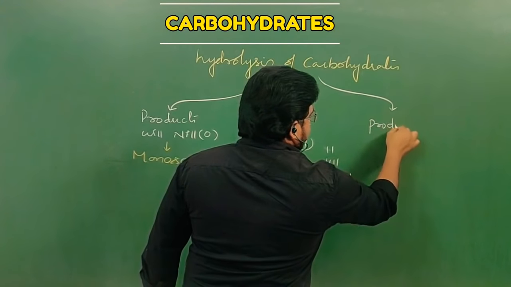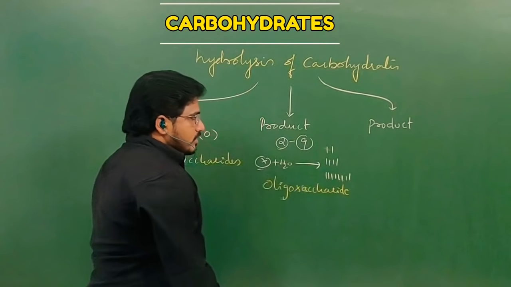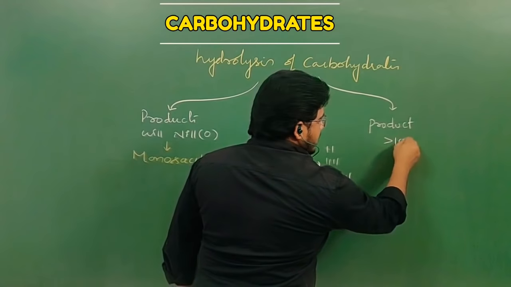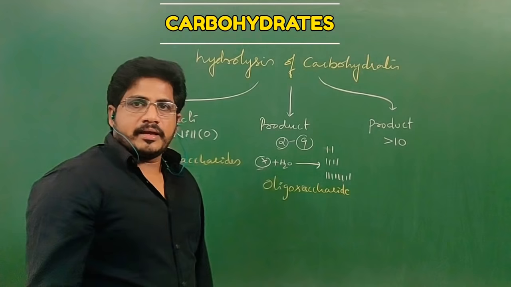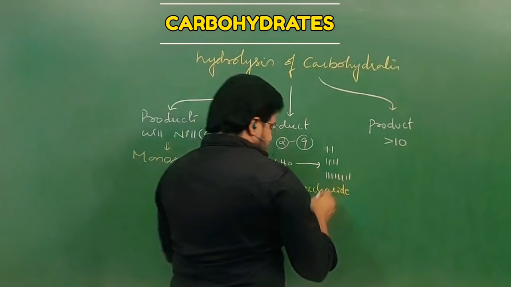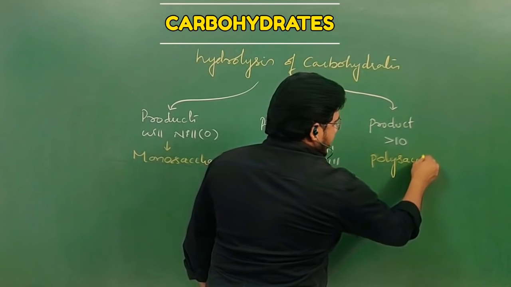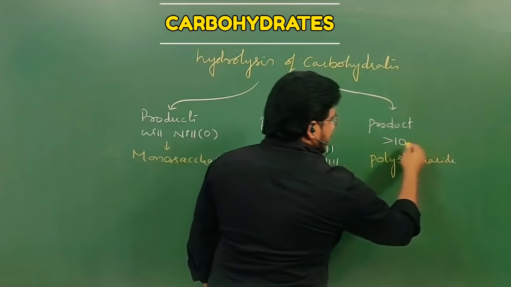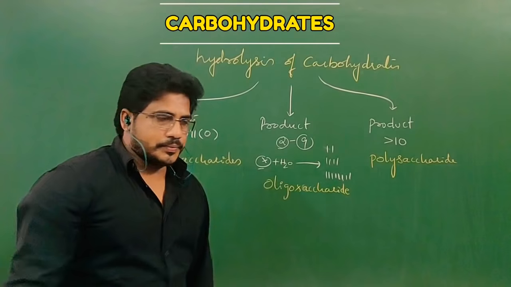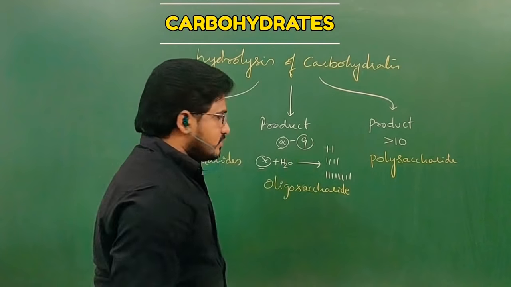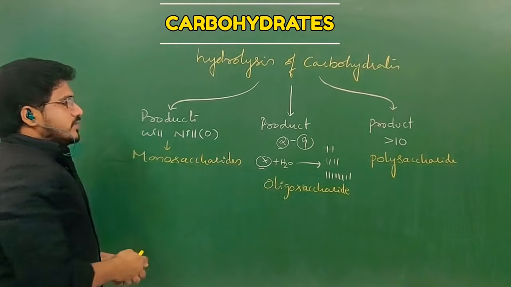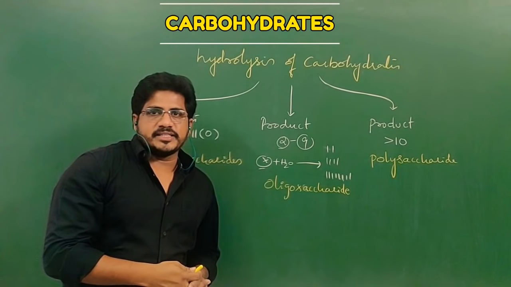The last one. When a carbohydrate reacts with water and the product number is 10 or greater than 10, that is called poly, meaning many, saccharide. That number goes to thousands, and sometimes lakhs. So this is how the three types of sugars are present in nature.